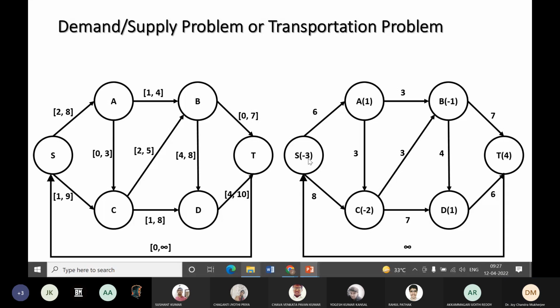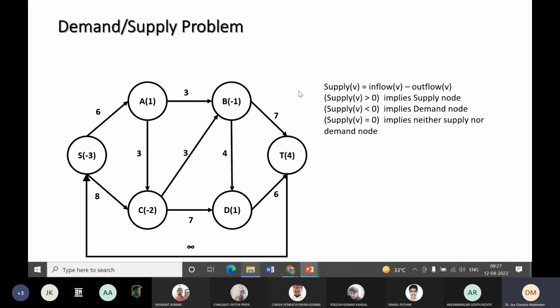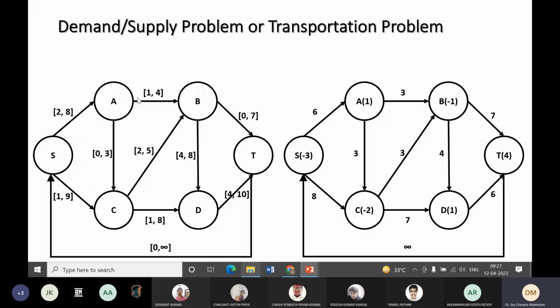Now, initially these are the supply nodes. Initially everything is 0. If you look here, initially every node has 0 capacity. So 0 supply and 0 demand, so no issues.